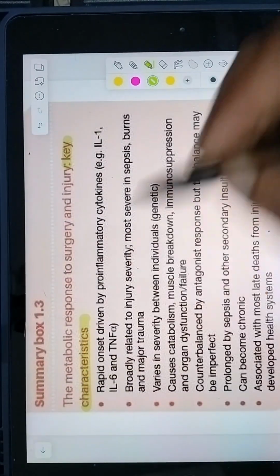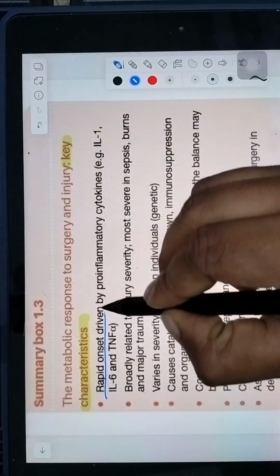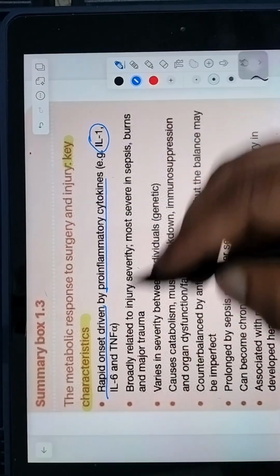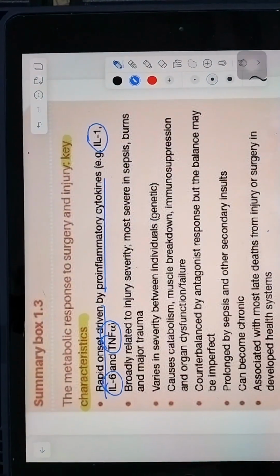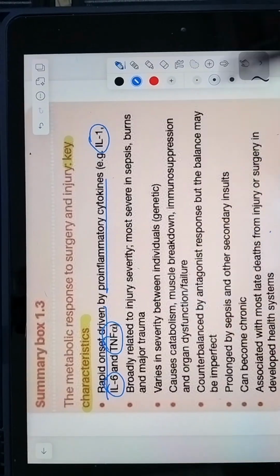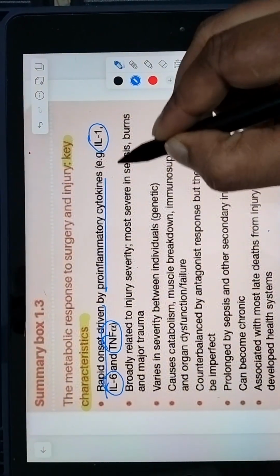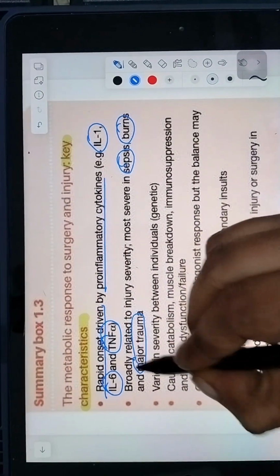Metabolic response to injury: this is rapid onset. Pro-inflammatory cytokines, interleukin 1, interleukin 6 and TNF alpha, are broadly related to injury severity, and this is most severe in sepsis, burns and in cases of major trauma.